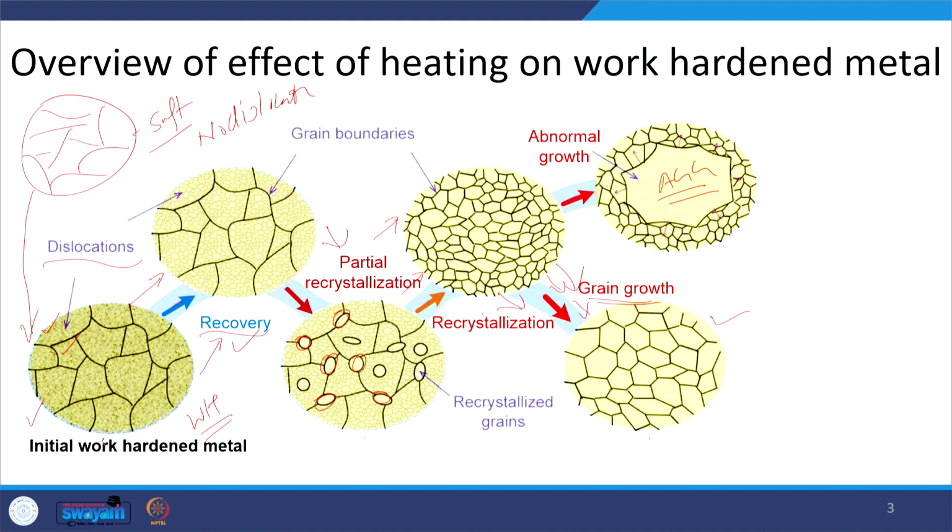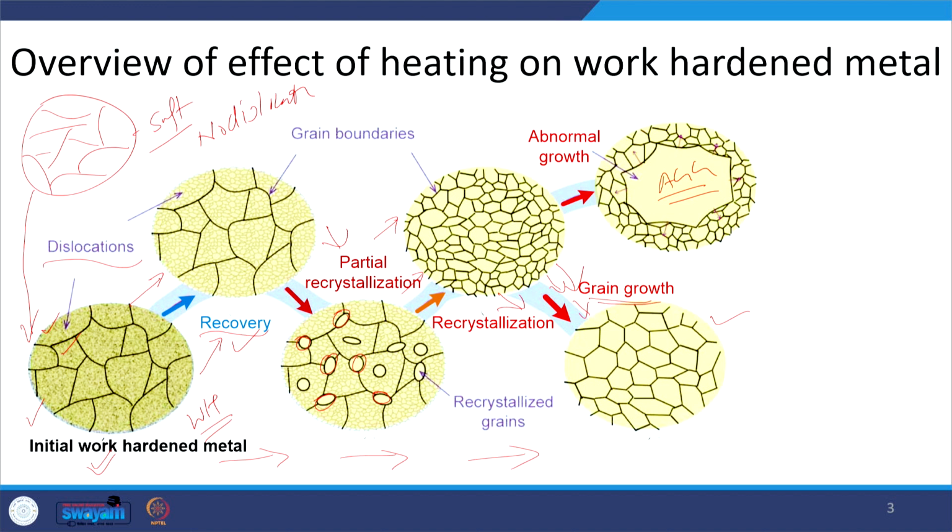You see, the highest strength and hardness will be offered by the material in the deformed condition, the work hardened condition, but thereafter a continuous decrease in the strength and hardness will be observed after the recovery, then further reduction in yield strength and hardness after the recrystallization, and then further decrease in strength and hardness after the grain growth. But in all these cases, when this drop in strength and hardness is taking place, this will be causing an increase in ductility. Okay. These things will be coupled with the increase in ductility.